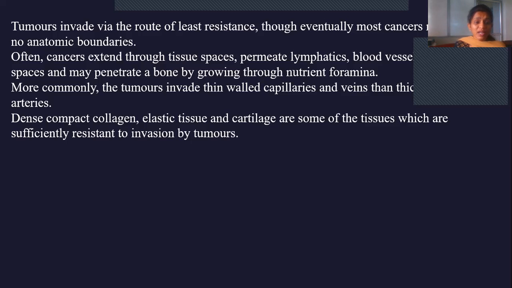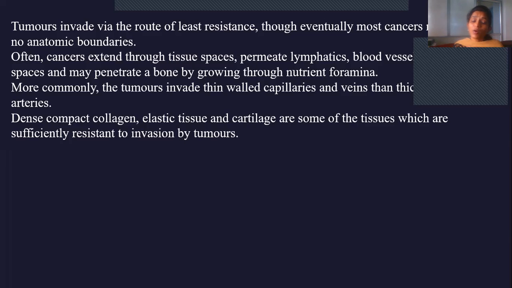Dense compact collagen, elastic tissue and cartilage offer so much resistance. Because of that, it is very difficult for the tumors to invade them. So they cannot easily enter through compact collagen, elastic tissue and cartilage. Mainly they invade easily through thin capillaries and veins compared to arteries.